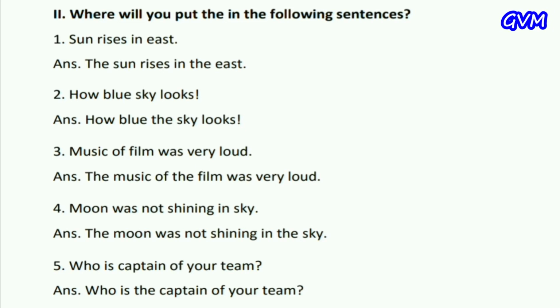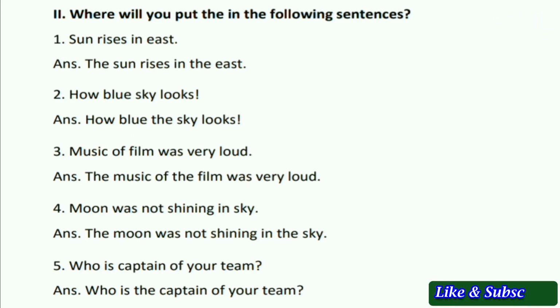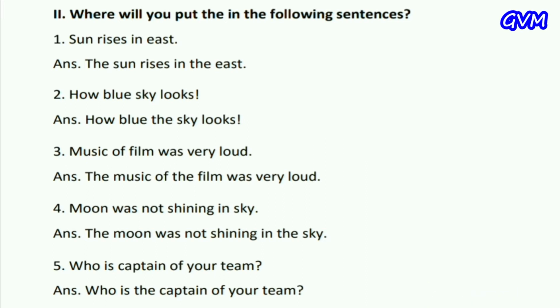So, start the question number first. Sun rises in east, and the answer is the sun rises in the east. In this statement we use the before the sun because sun refers to a natural object that is unique, so we use the. Second, how blue sky looks, and the answer is how blue the sky looks. Again we put the before the sky because it also refers to a natural object.